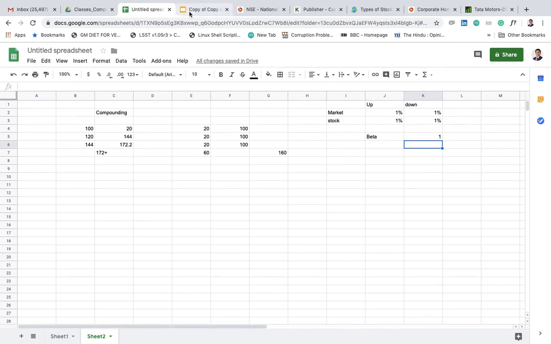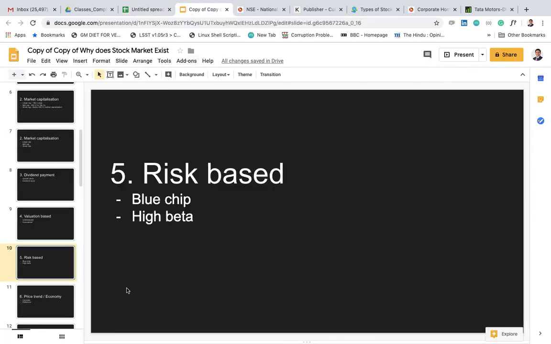So there is a classification based on beta. A company which is less volatile is called a blue chip company, and a company which is more volatile is called a high beta company. Generally, a company which is spread across many sectors, like L&T, is a blue chip. They're into so many businesses. If the market goes up, it also goes up. When the market comes down, it also comes down, but it doesn't swing like one day it is up by 4%, another day it is down by 5%.